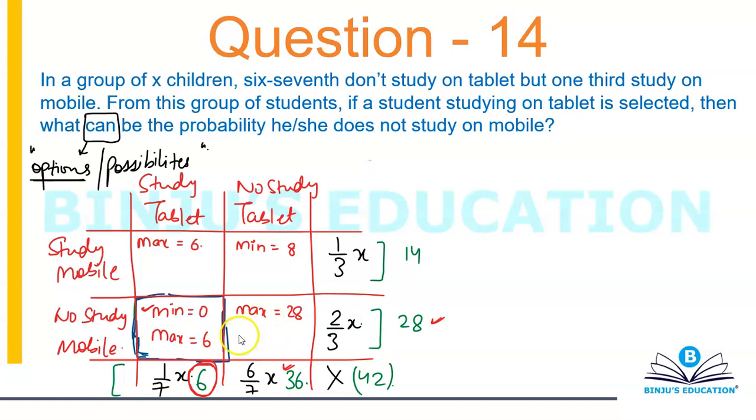Which means the minimum value of the block on the right of it will become 22. Then I can say that the maximum value for the block just above it will be 36 minus 22, that is 14. And the minimum value of the block left of 14 will automatically become 0.